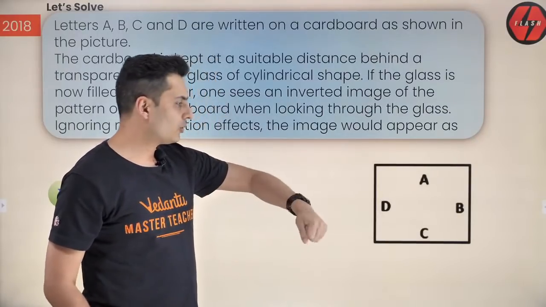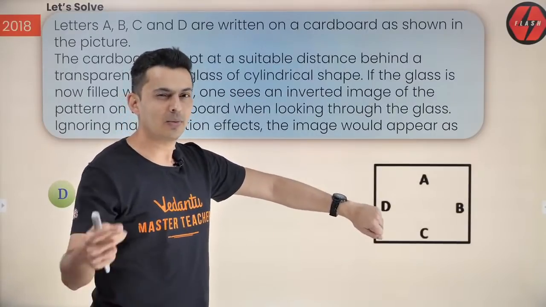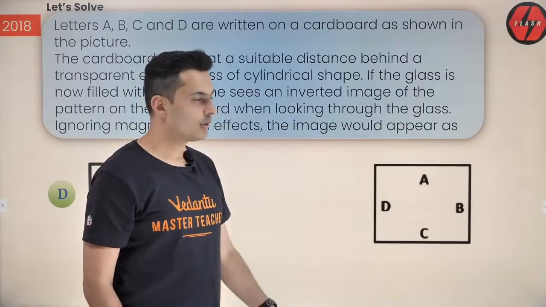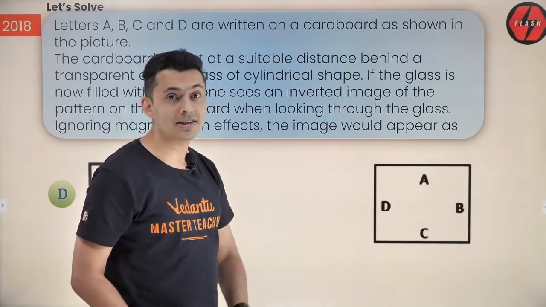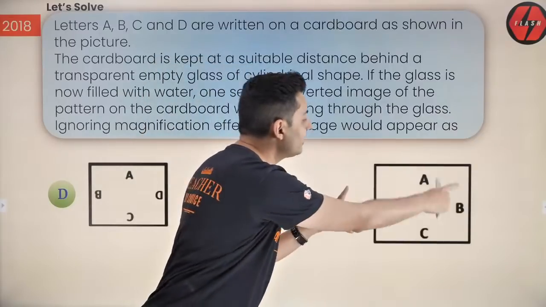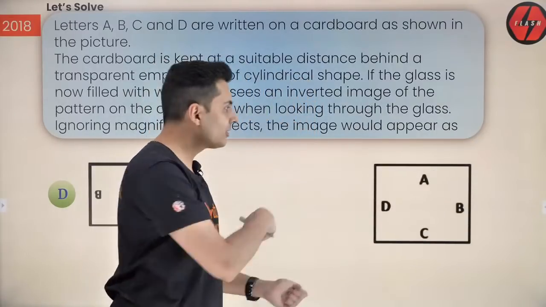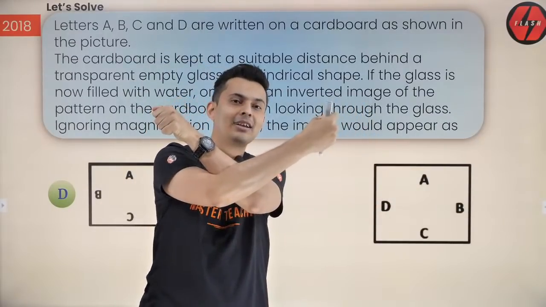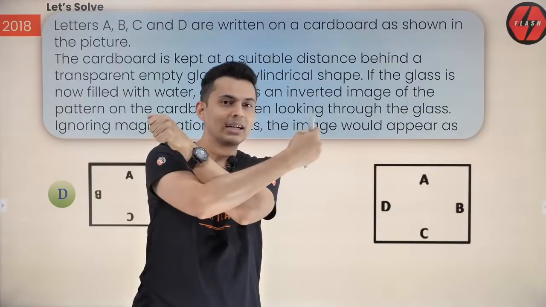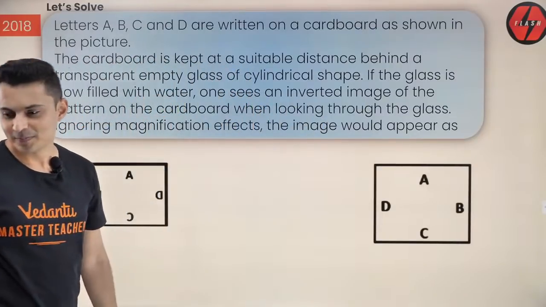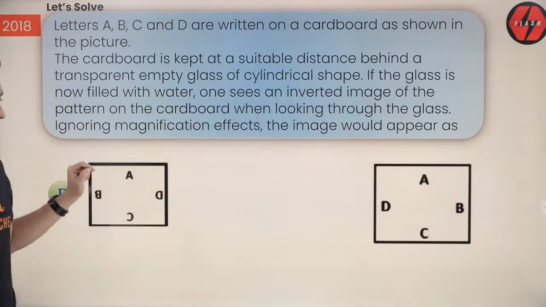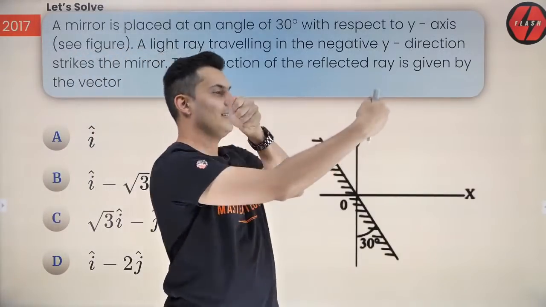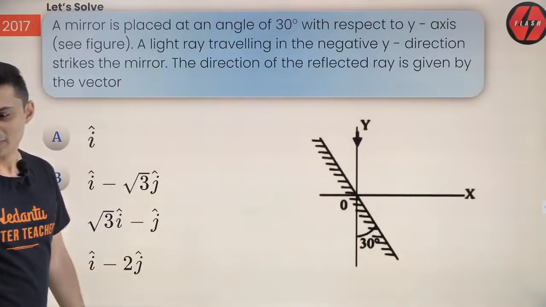Some people say, sir, can I use a watch? Well, you could have, but watches are not allowed generally in the exam these days because the watches are generally smart. So watches are not allowed, or else you could have seen the reflection. You know what you can do? Write this on a piece of paper and it's almost transparent. See it from behind. Whatever you see from behind, that is the mirror image. Okay. I hope this is clear. Yes, that is a magical trick. Cool. So write on the paper, whatever you have to, and see it from behind. That's it. Interesting it will be.